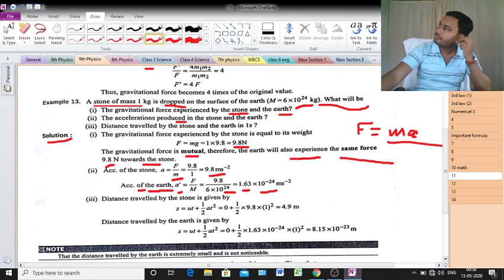If you see the value, in the case of the stone, what is the value of acceleration? 9.8 meter per second square. Again, the value of acceleration in the case of the earth will be 1.63 into 10 to the power minus 24 meter per second square.